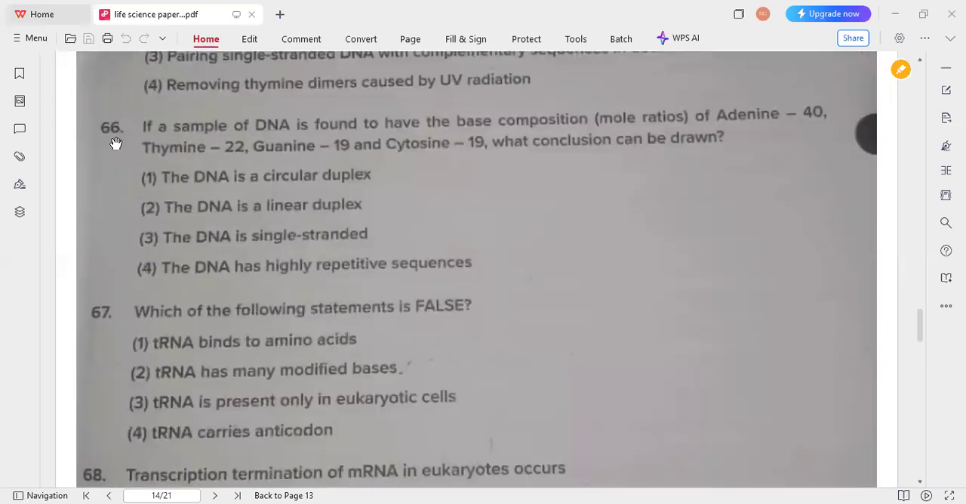Okay, so next one. If a sample of DNA is found to have the base composition, that is mole ratios of adenine 40, thymine 22, guanine 19, cytosine 19. So the conclusion is what? Usually the mole ratio of purines and pyrimidines does not follow Chargaff's rule. If it does not follow Chargaff's rule, it means what? The DNA is single stranded, not double stranded. So that's why option 3 is the correct answer.